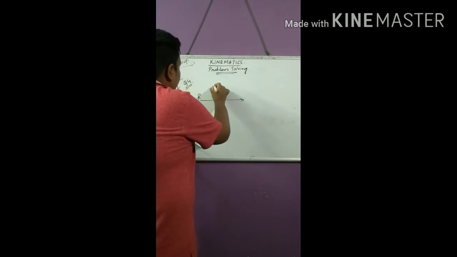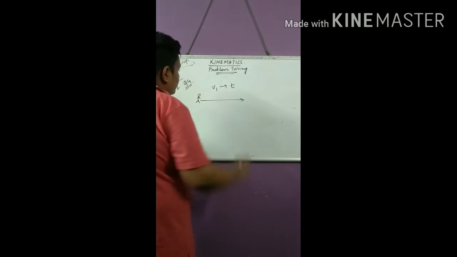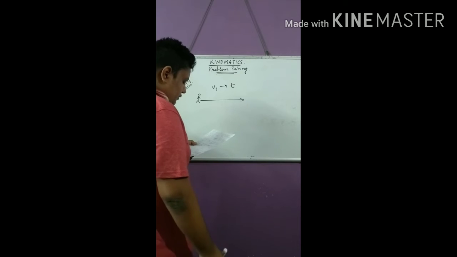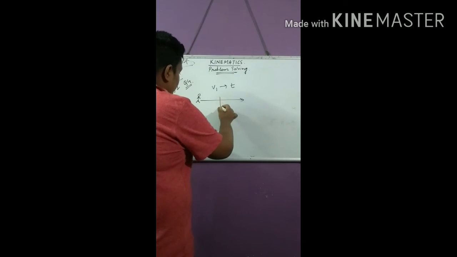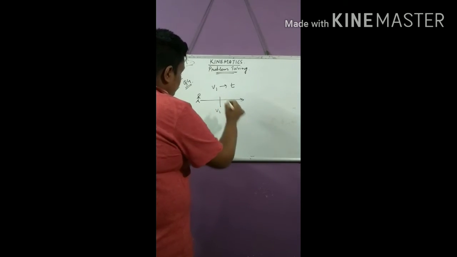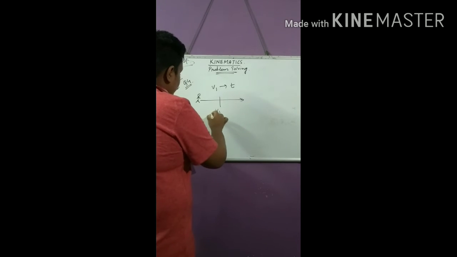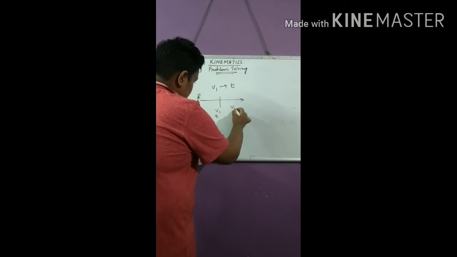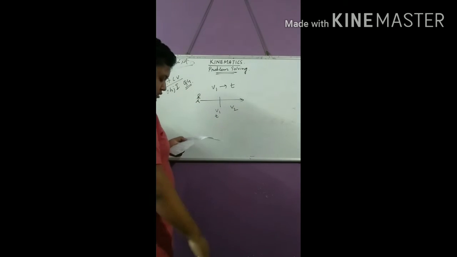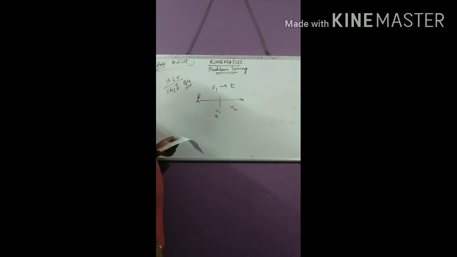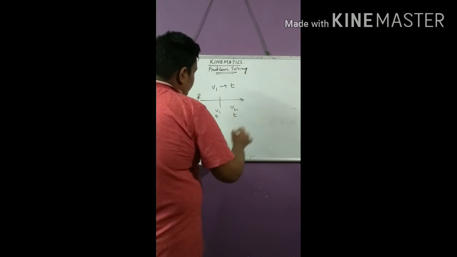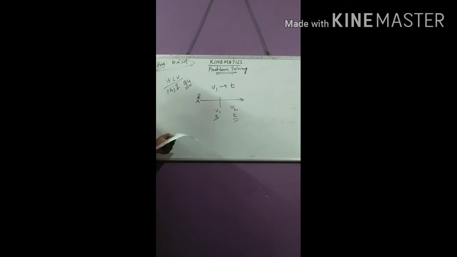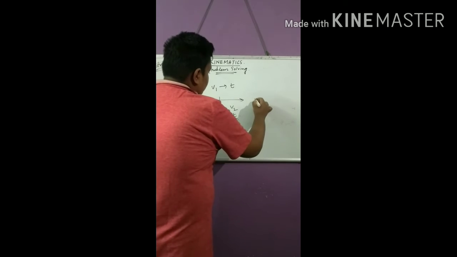It moves with v1 velocity for some time t, let's assume, up to here, and with uniform velocity v2 for the next interval of equal time. So here also the time will be t because the time span is equal. We have to find the average velocity, v average.